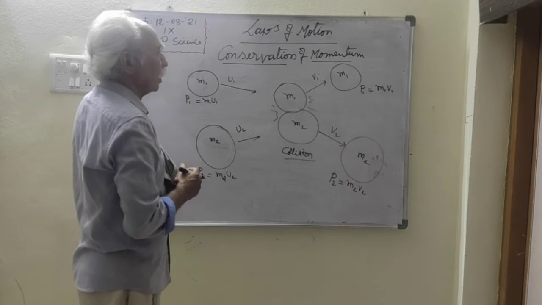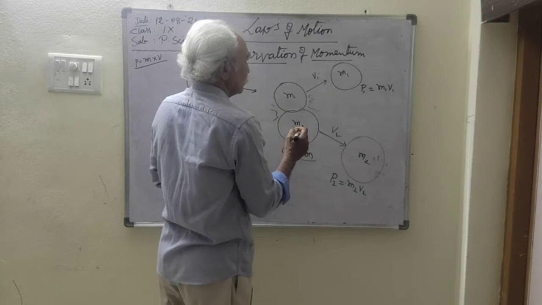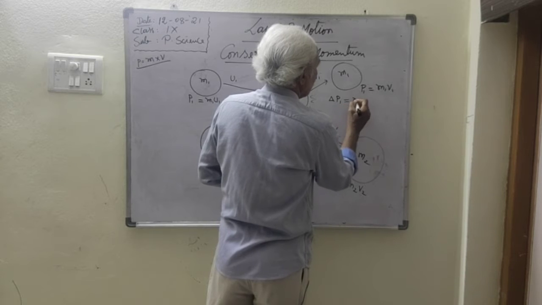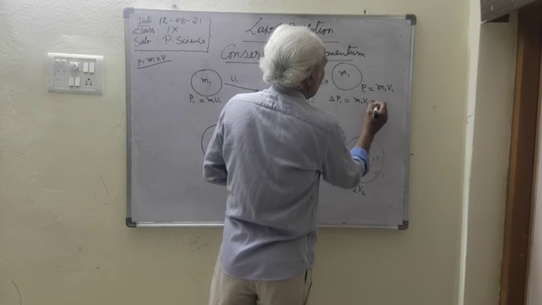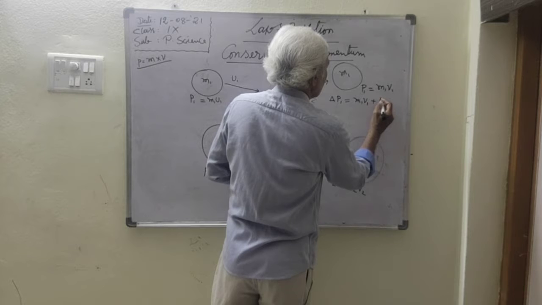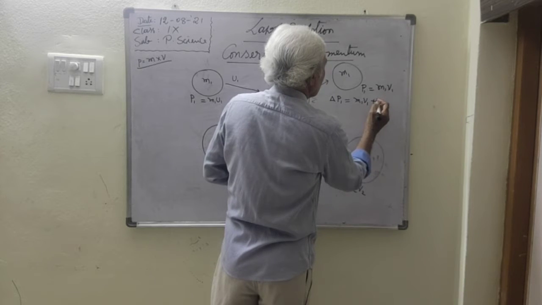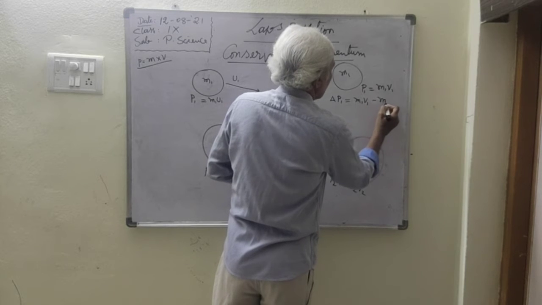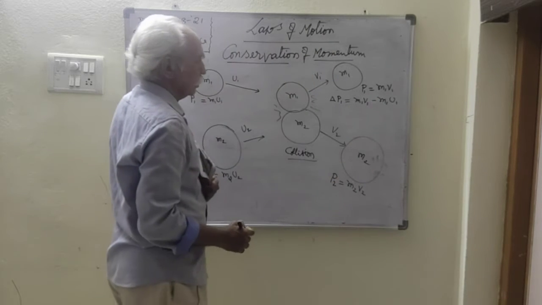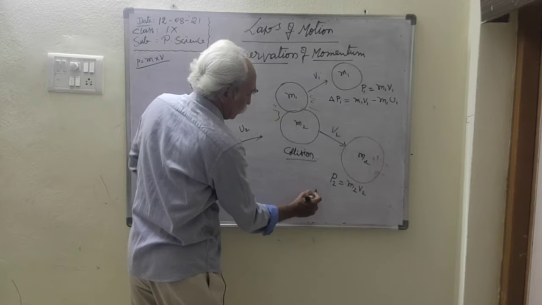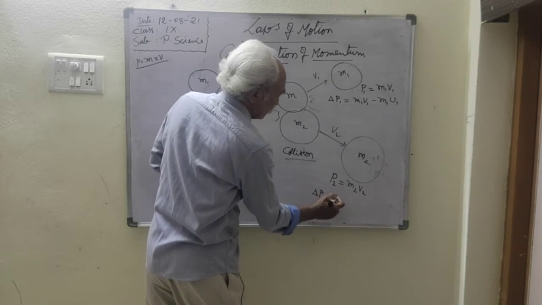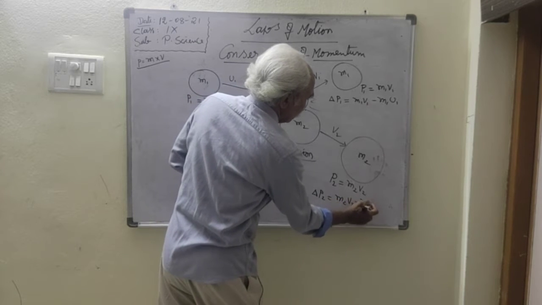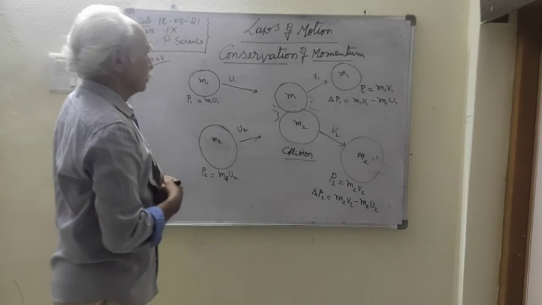So let us see the change in the momentum. Change in momentum of the first object is m1 v1 minus m1 u1. Change in momentum of the second object is m2 v2 minus m2 u2. This is the change in momentum.